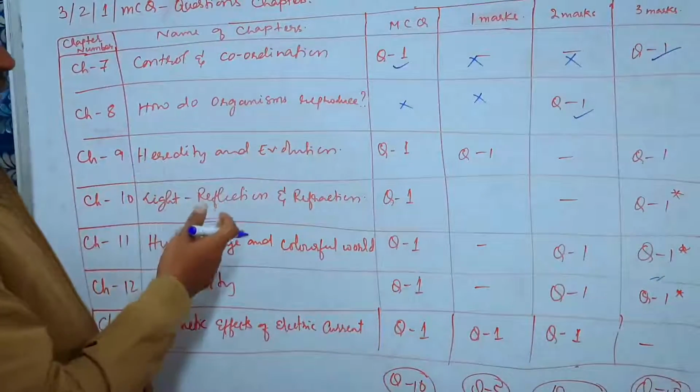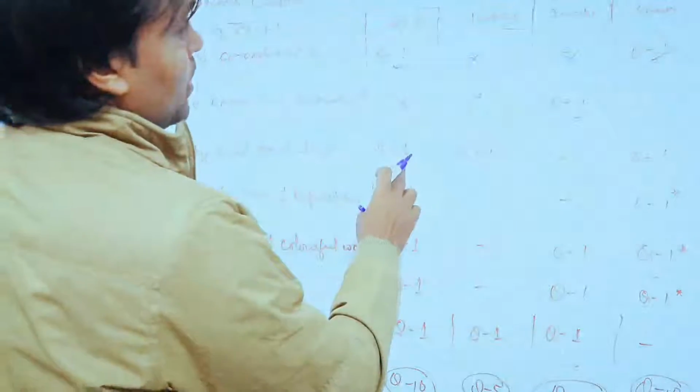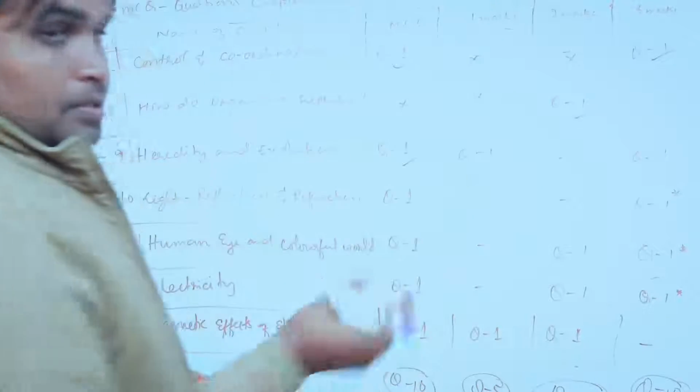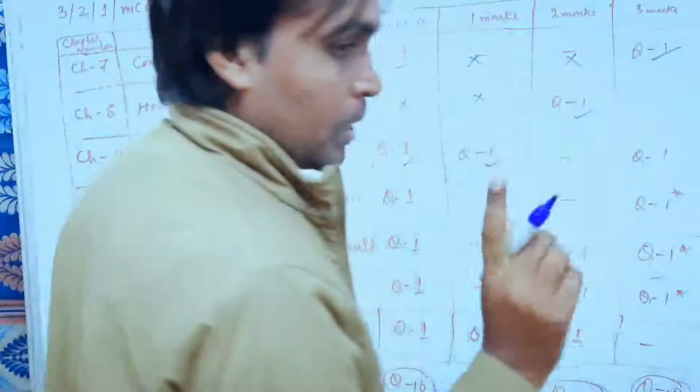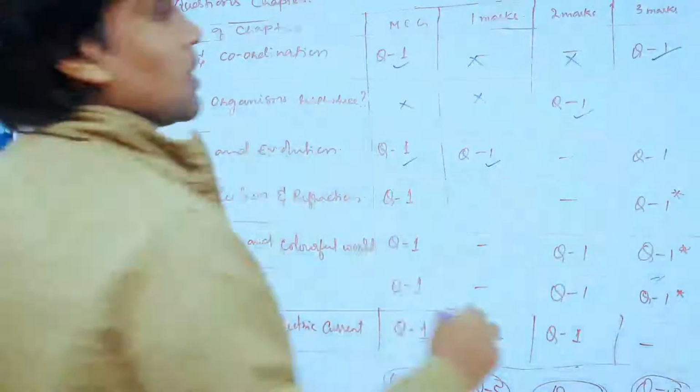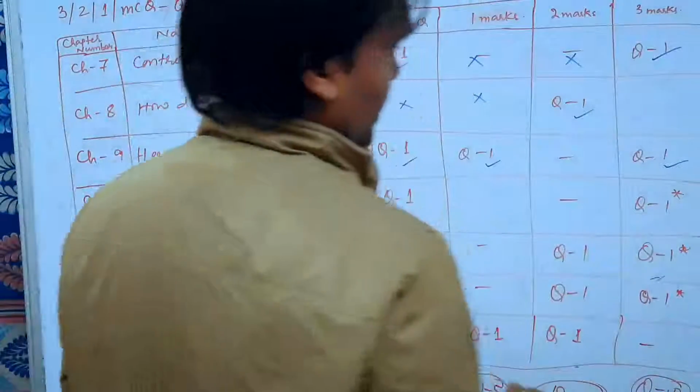Next, chapter 9, heredity and evolution. From here you will get 1 MCQ, so you must study MCQs from this chapter. Then 1 1-mark very short answer question will be asked, and 1 3-mark question will be asked from here.